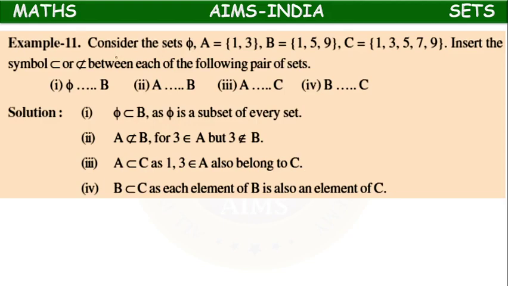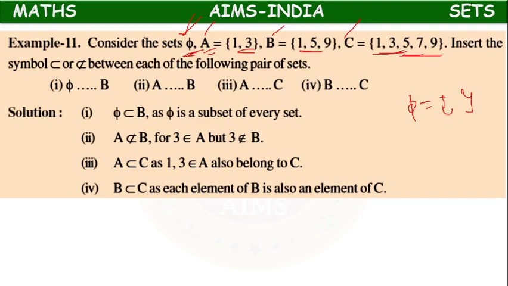Next, consider the sets phi, A, B, C. Phi has no elements, because they have not given any flower braces or any element, just represented it as phi. Set A has elements 1, 3, set B has elements 1, 5, 9, and set C has elements 1, 3, 5, 7, 9.